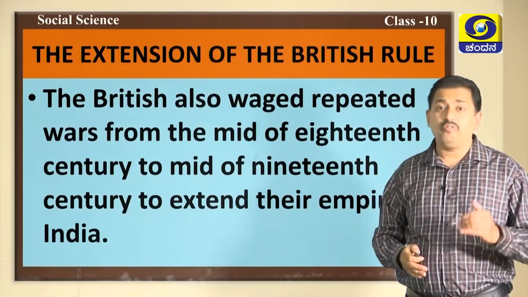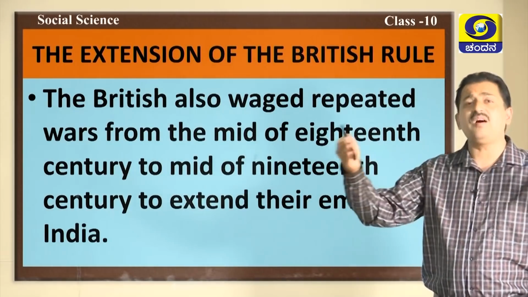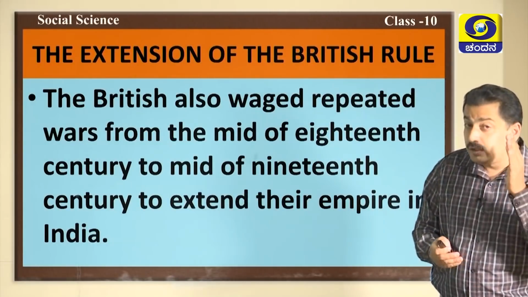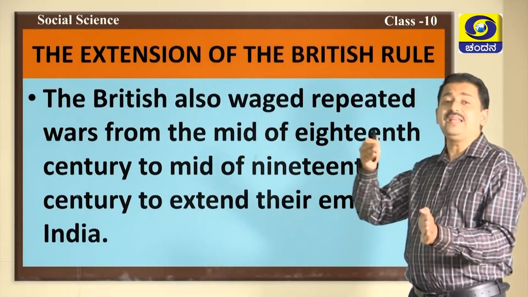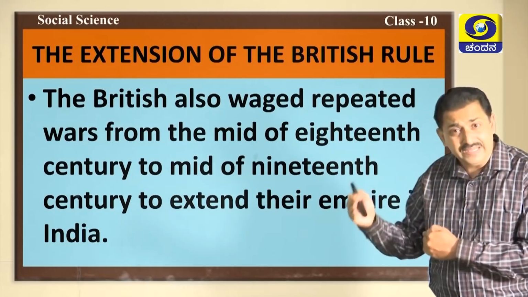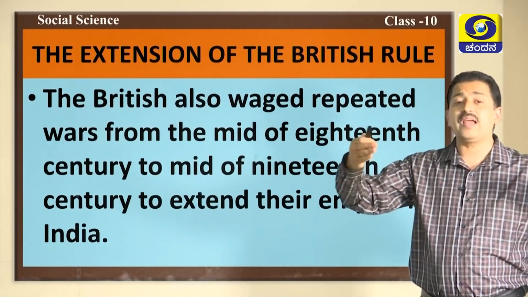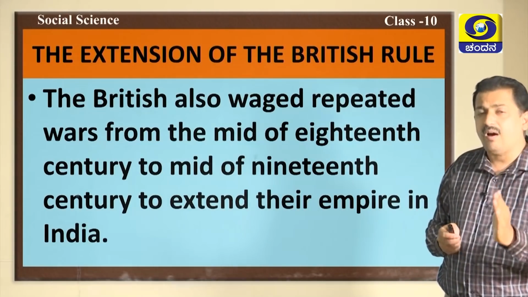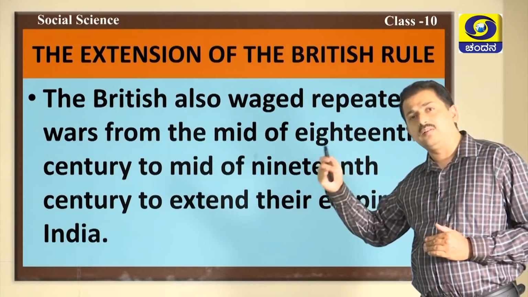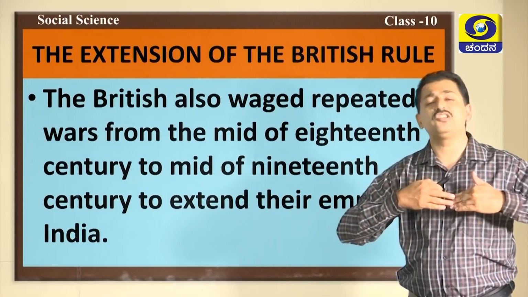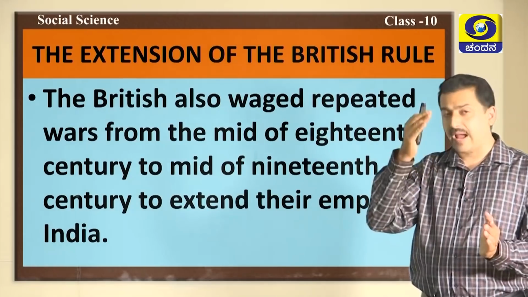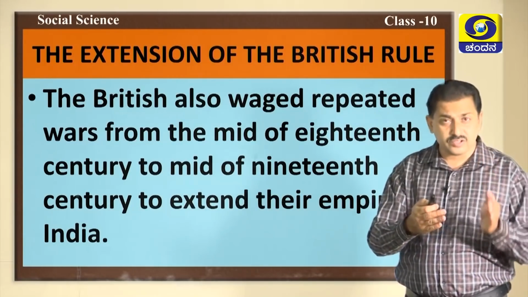The British also waged many wars repeatedly, one after the other, from the mid of 18th century to the mid of 19th century to extend their empire in India. You know very well, right from the Carnatic Wars till Anglo-Sikh Wars, they waged many wars like Carnatic Wars, Anglo-Mysore Wars, Anglo-Sikh Wars.